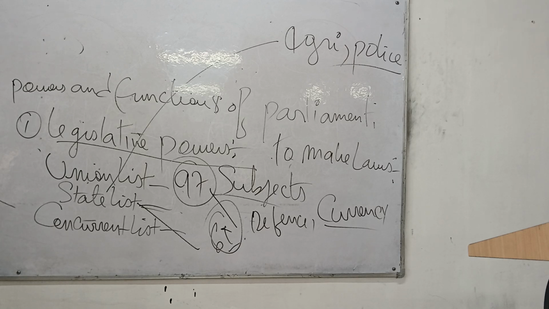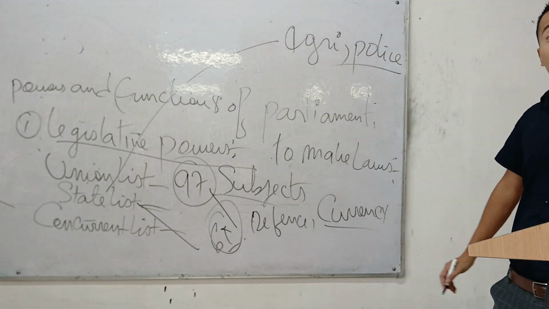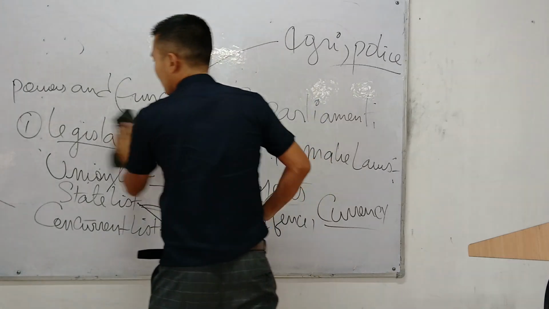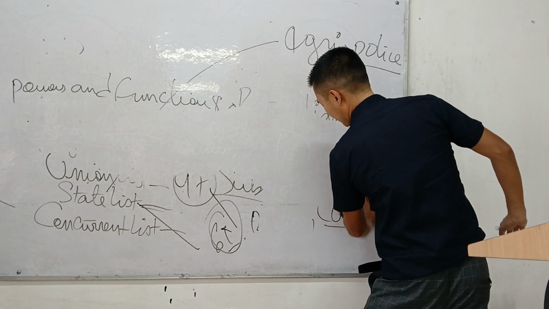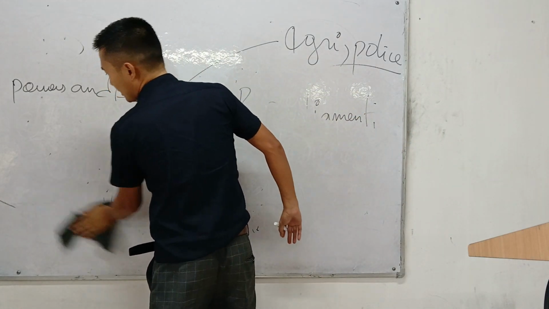So even in the state list, which is just like agriculture, yes, agriculture department, police department, again, even though it is the state who makes the laws, the Parliament of India will interfere under 5 circumstances. So let's see what are the 5 circumstances where the Parliament of India is going to interfere in the state police of any Indian state. Any Indian state. See, any doubt, please ask, okay? Any doubt, please ask.